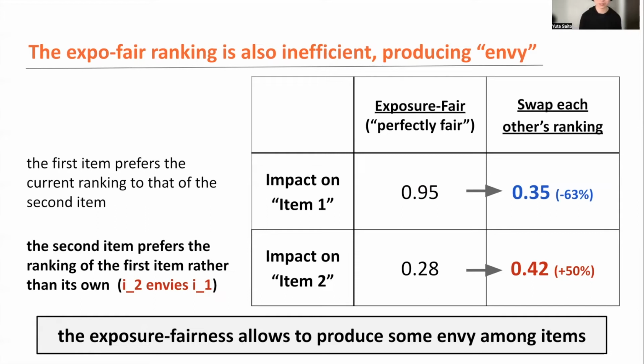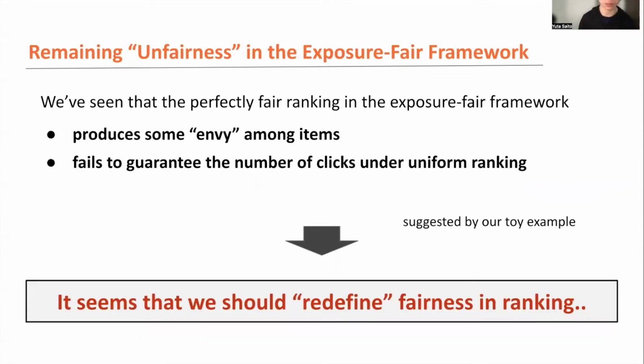So this is the second unfairness we indicated in our paper about the exposure fairness framework. To summarize, we've seen that the perfectly fair ranking in the existing framework clearly produces some envy among items and also fails to guarantee the minimum number of clicks, guaranteed even under the uniform random baseline, the weakest ranking we can think of. These kinds of unfairness issues are clearly suggested in our two examples,